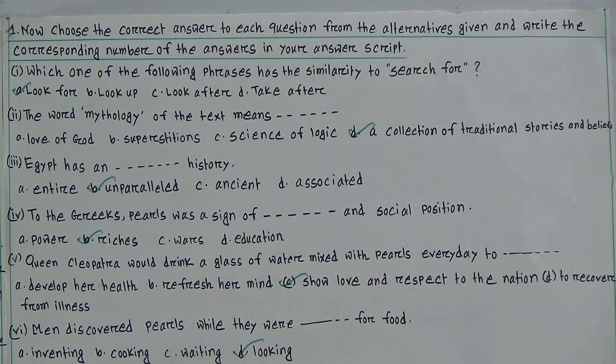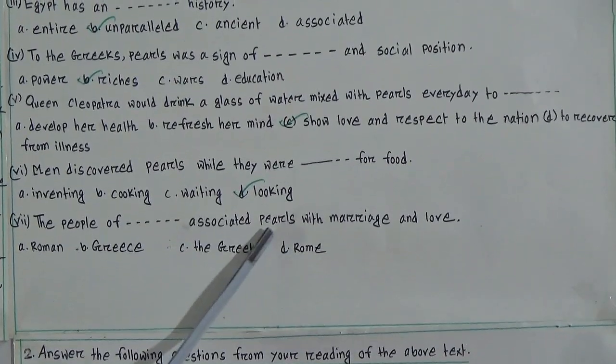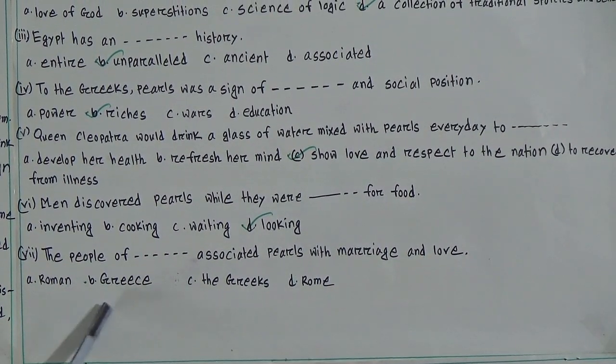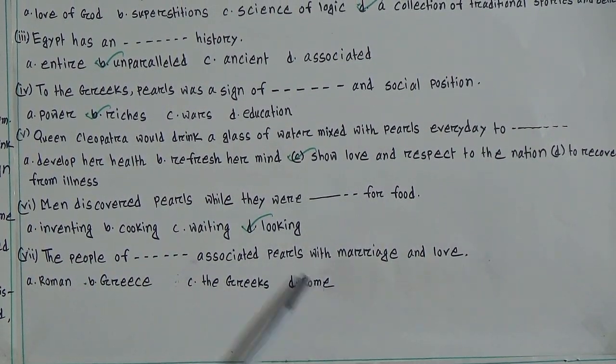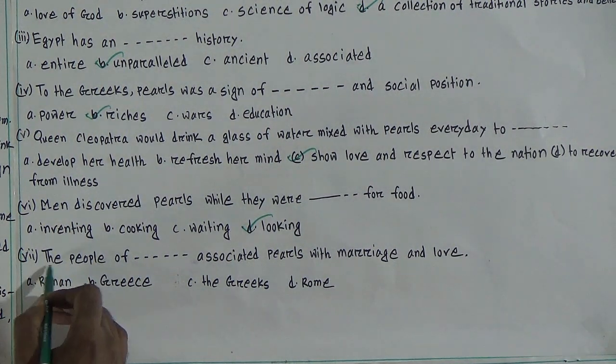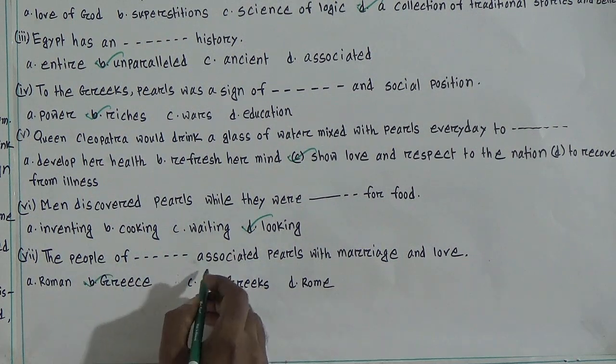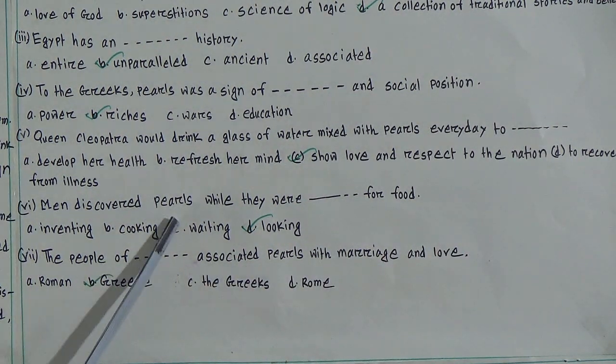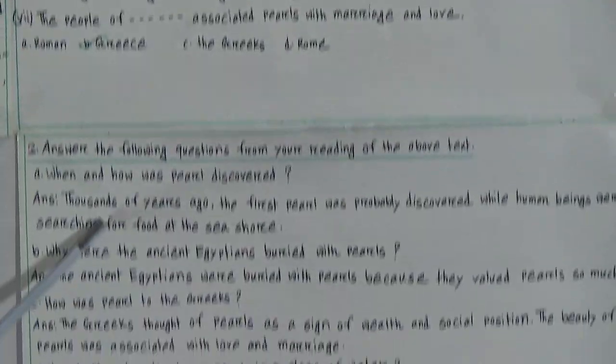Last MCQ, the people of dash associated pearls with marriage and love. Options: Roman, Greece, the Greeks, Rome. In the passage we have come to know that the correct answer is Greece. The people of Greece associated pearls with marriage and love. So our MCQ is done. Now we will go to the question answer session.